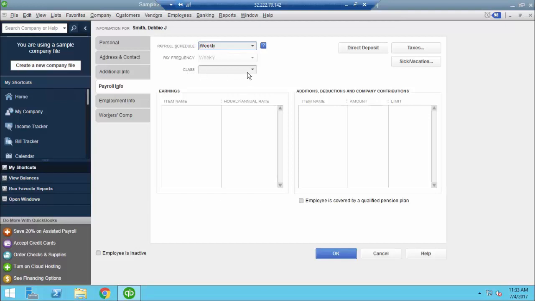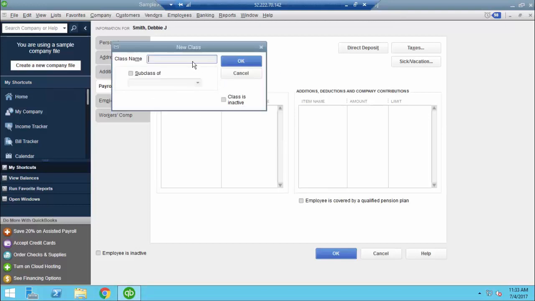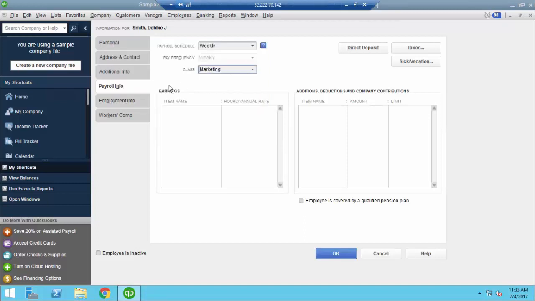The next option I have is class. Again, you can drop down and see what classes we have available. This is typically going to be your department so that you can break out your payroll reporting by class to see what each department is running. Since we don't have marketing, I'm going to hit Add New. I'm going to create a class called Marketing and assign that to this individual.